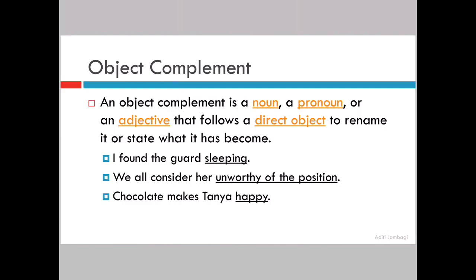Okay, that is your direct object. Now, an object complement is a noun or a pronoun or an adjective that follows a direct object to rename it or state what it has become.